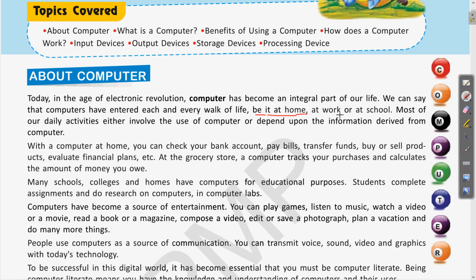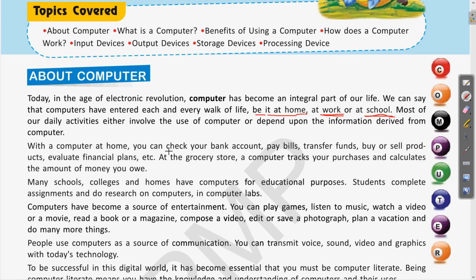Everywhere we can see this at home. If you are using computers at home, for reading, for watching movies, for playing games, then we can see them at the workplace. Suppose your family members, your elders are going to the office, there also they use the computer. Then obviously in the school you see the computers in the computer lab, and in the classroom also. This is in the form of online teaching. Right now, if you are watching this video using your mobile, then computer technology is being used to teach you also. Clear? So this way the computer is playing an important role in various walks of our life.